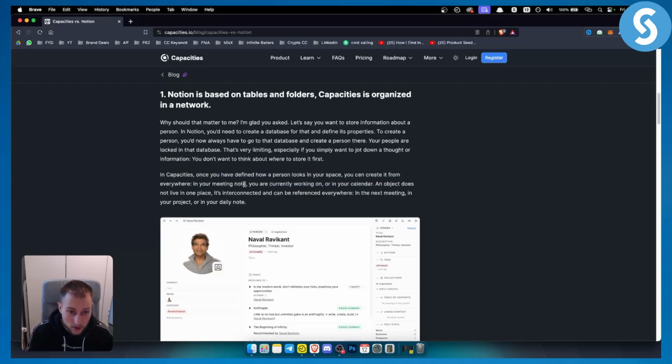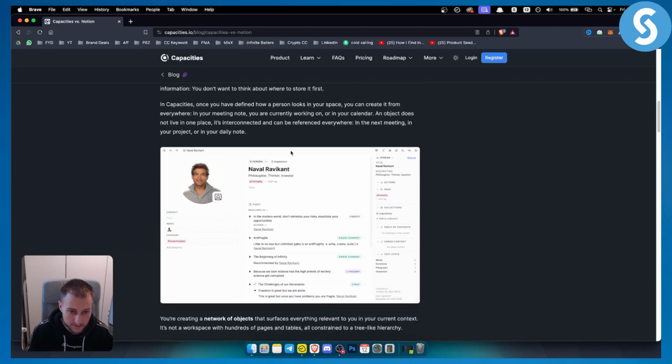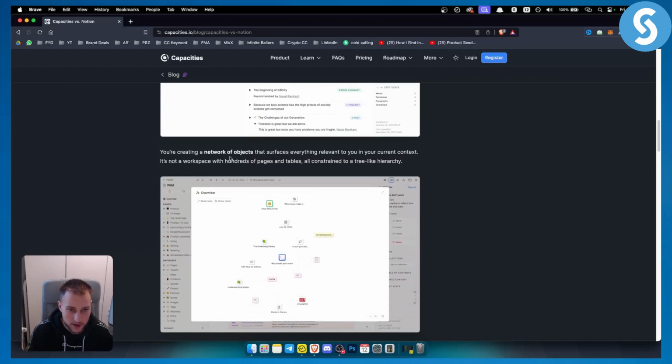Basically, in your meeting note you're currently working on, or in your calendar, as you can see, an object does not live in one place. So it's much more flexible. As you can see, for example, right here, you have a person, you have an image, you have everything. You can pretty much add those right here. So you're essentially creating a network of objects that surfaces everything relevant to you in the current context. It's not a workspace with hundreds of pages and tables, all constrained to a tree-like hierarchy.